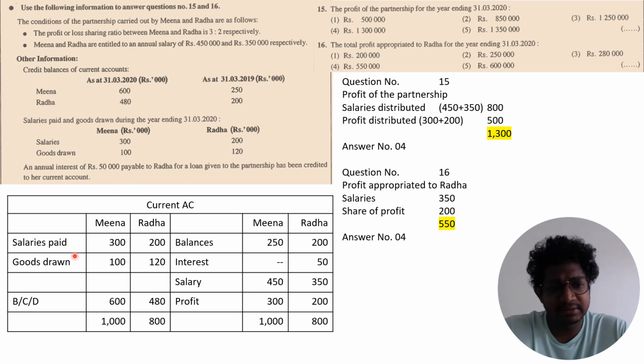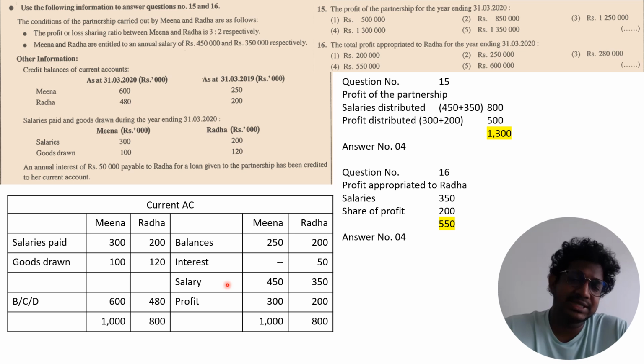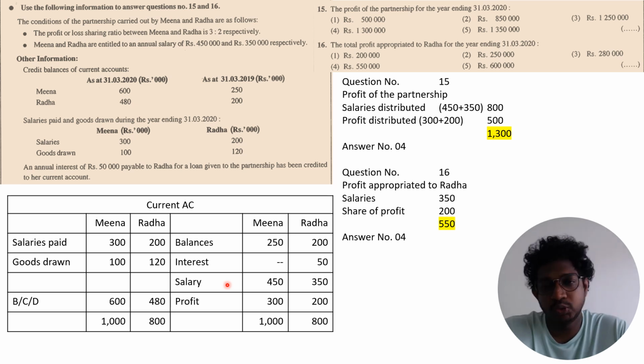From that, already paid salaries to Meena and Radha are 300 and so on. So when the salary is appropriated through the appropriation account, that should be credited to the current account. And when those appropriations are paid by cash, reimbursed by cash, your current account you should debit, right? And goods drawings also you should debit. Then you can find out the profit distributed to Meena and Radha by balancing this current account with the given information, right?